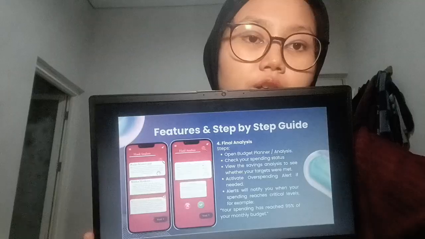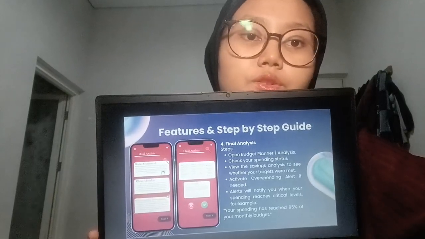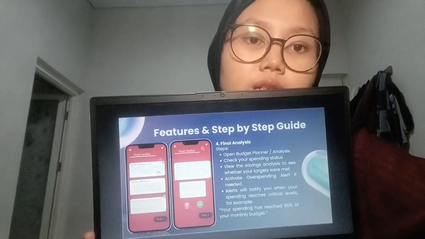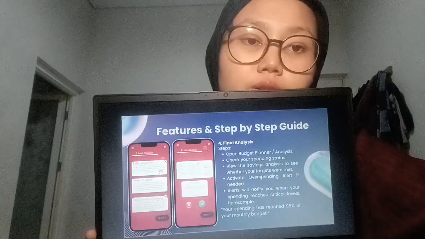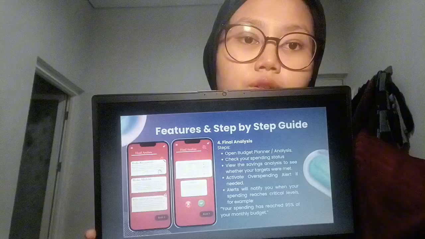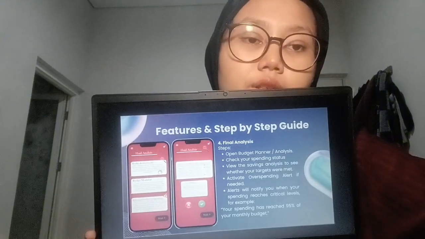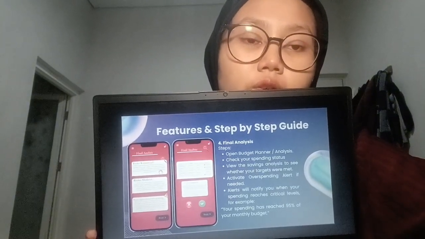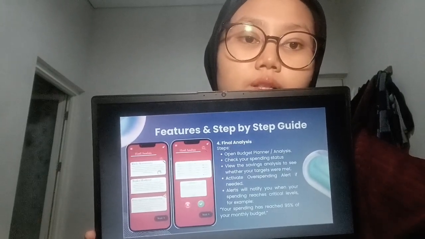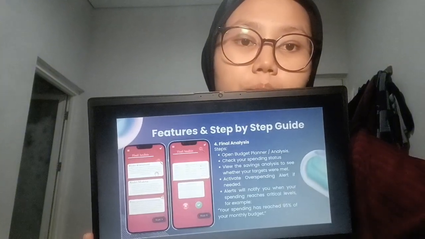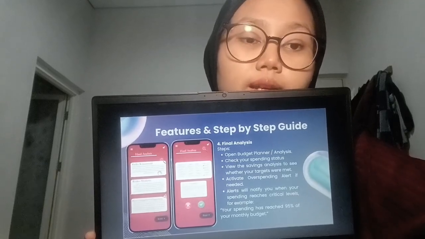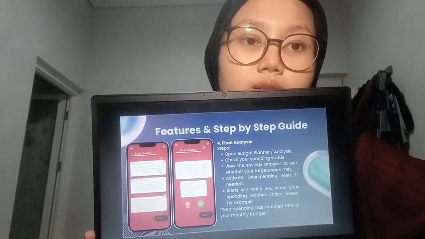At the end of the month, users can open the final analysis section to check whether their financial management is going according to plan. In this section, the app shows the user's spending status, whether their saving target was reached, and whether their expenses are getting close to their monthly limit. If needed, users can activate the overspending alert, which sends them a notification when their spending reaches a certain point. For example, the app can give a warning when their expenses have reached about 19.5% of their monthly budget.